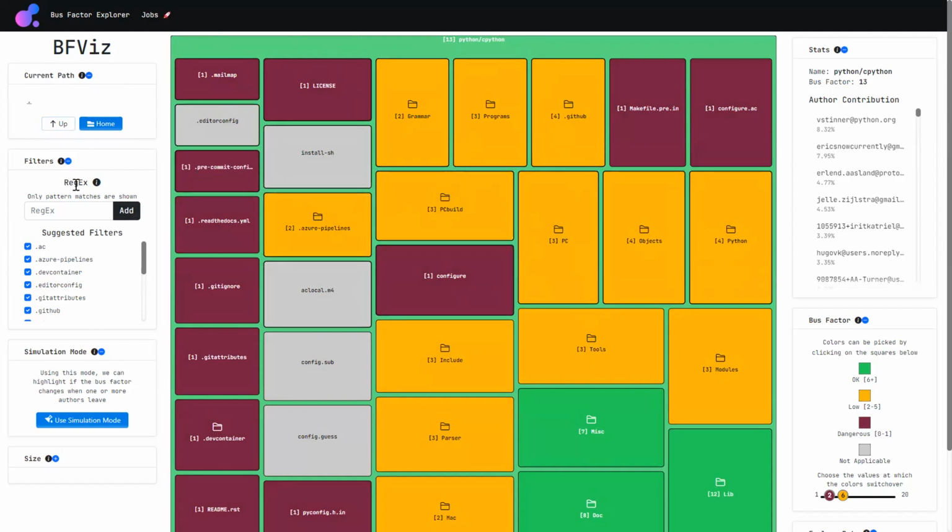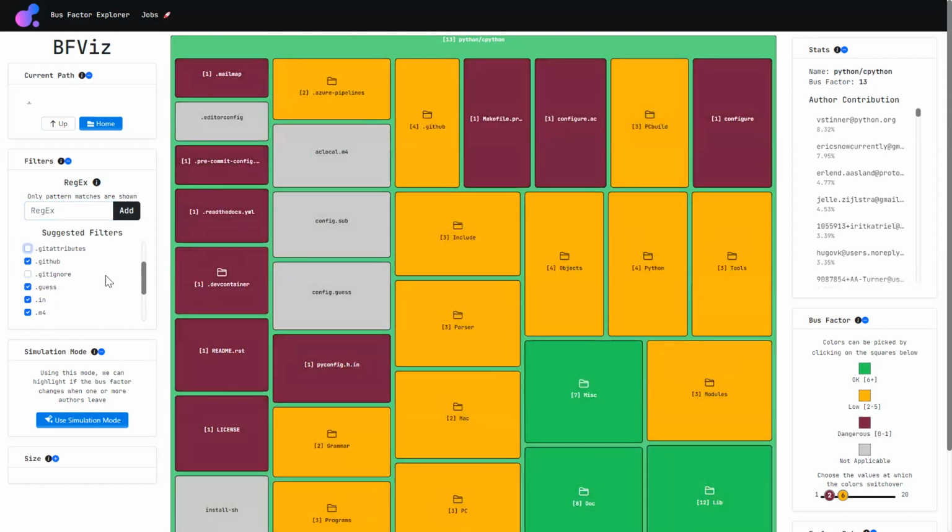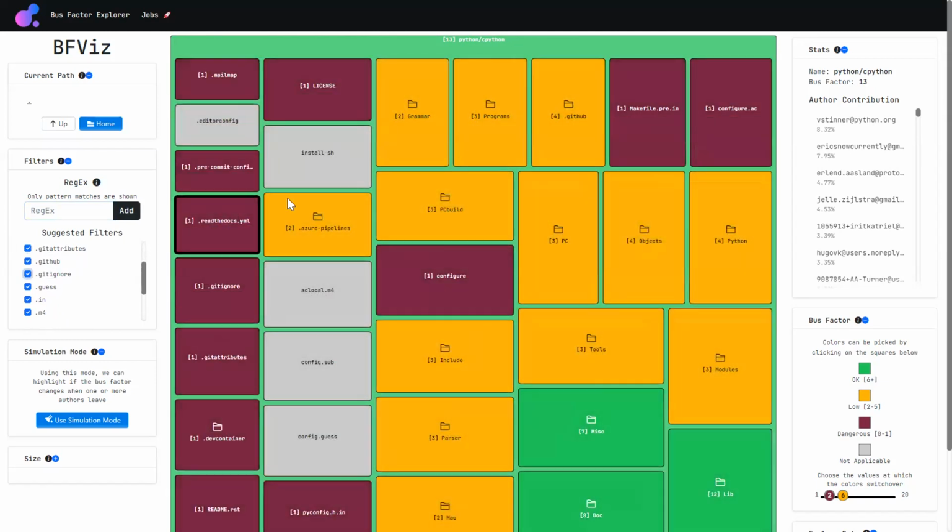We also have some filtering options. One option is to provide regex patterns. Whatever regex patterns we provide here, only the file names that match will be shown on the tree map. A much easier way is to filter things using this list of suggested filters. We can remove some of the not so useful files and folders here. I can maybe remove .gitignore, for example, and .gitattributes is here. We can remove that. It might make the tree map less cluttered and really help you focus on the actual more valuable parts of the project.